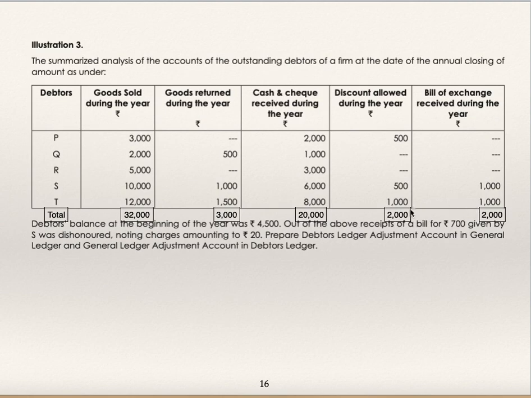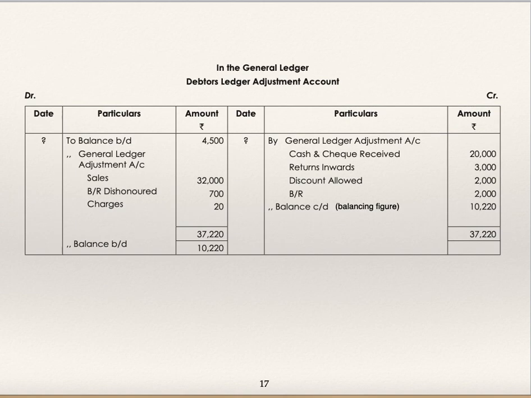Now, out of the above receipts, a bill of 700 given by S was dishonored. Bill of exchange received, dishonored and noting charges 20. This is to be debited to debtors. BR dishonored and noting charges, by balance carried down. This is the balancing figure. The same figure is to be taken to the next period as to balance brought down.